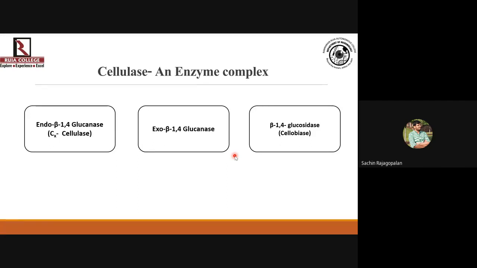An enzyme which acts in the polymer internally, an enzyme which acts at the terminal end, and the enzyme which acts on the breakdown products of the endo and exo glucanases to reduce them to disaccharides or monosaccharides. So that's the set of enzymes that you will find here also, just like in case of starch. But what it does and how exactly it acts is what we will see in our next lecture.